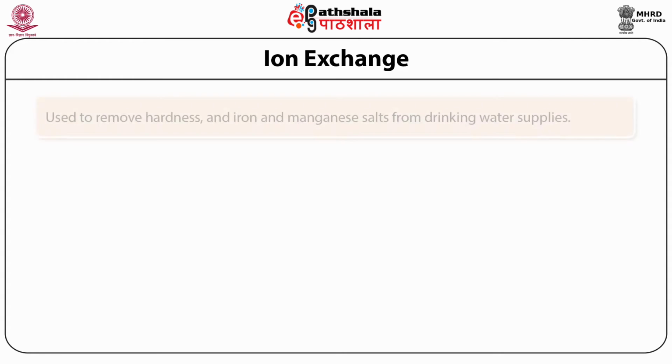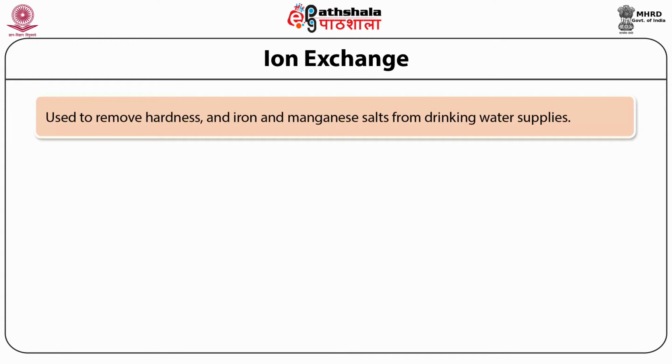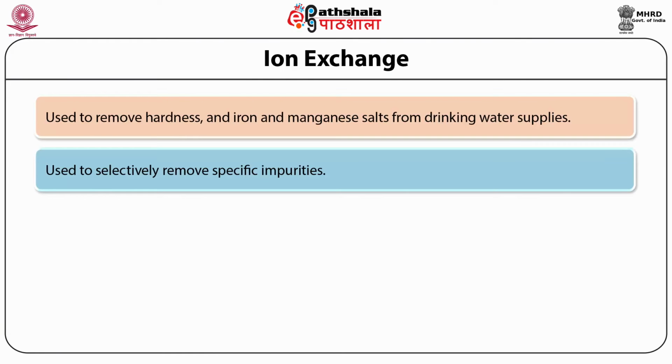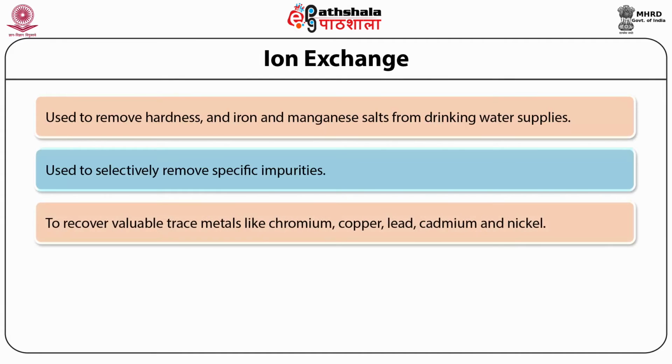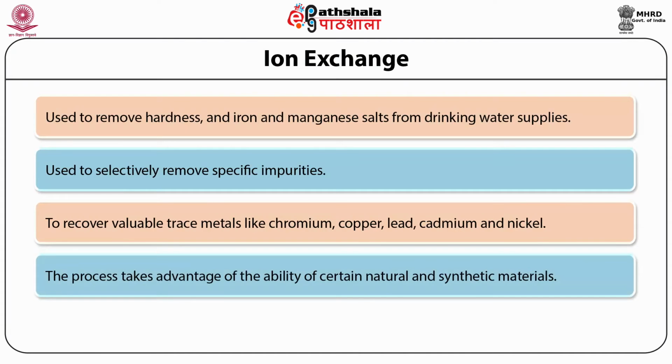The next important procedure of advanced treatment is known as ion exchange. Ion exchange has been used extensively to remove hardness and iron and manganese salts from the drinking water supply. It has also been used to selectively remove specific impurities and to recover valuable trace metals like chromium, copper, lead, cadmium and nickel from industrial waste discharges. The process takes advantage of the ability of certain natural and synthetic materials to exchange one of their ions with another contained in the water passing through them.